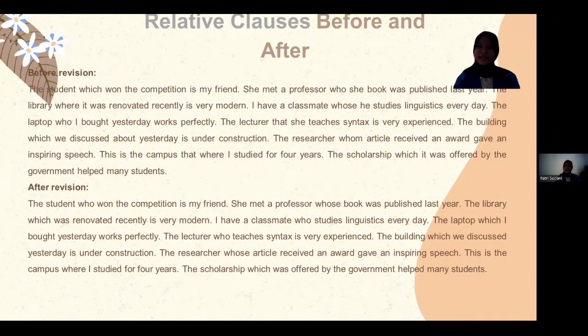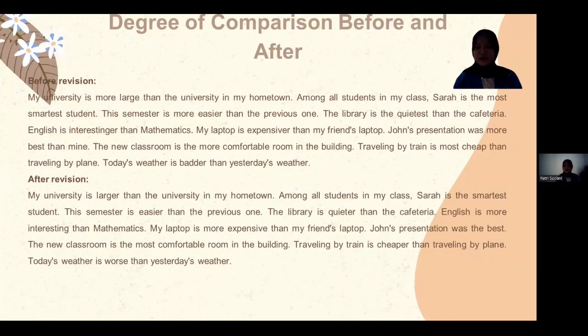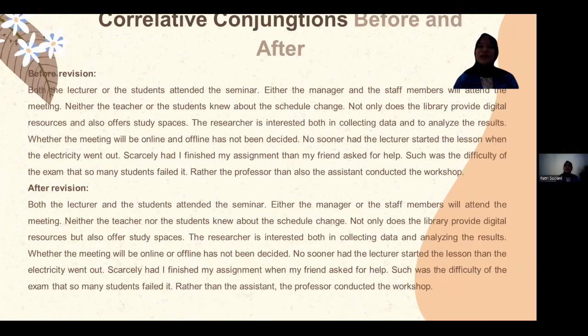And this is the text before and after for the first paragraph, relative clause. Next, this is the second paragraph, before and after for degree of comparison. And the last, before and after text for the paragraph on correlative conjunction.